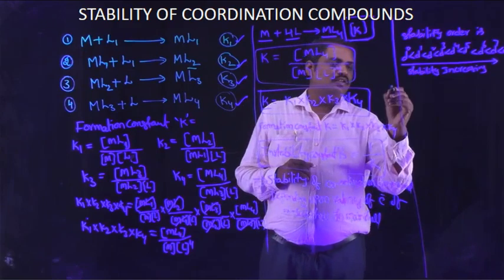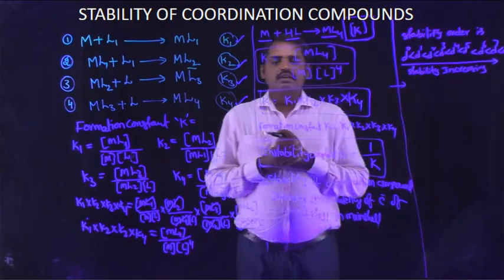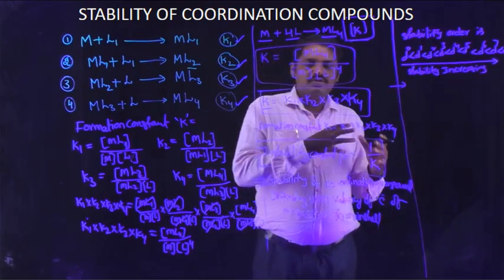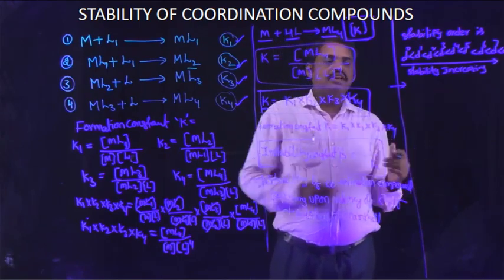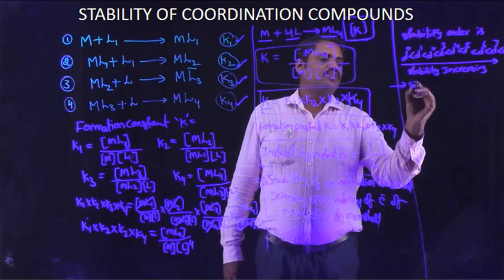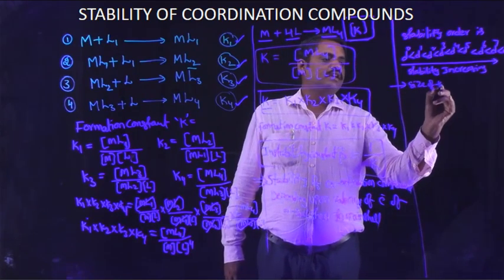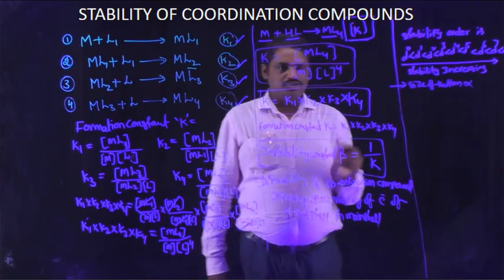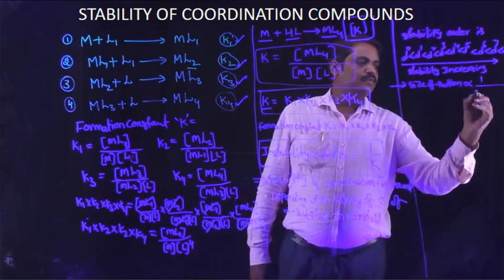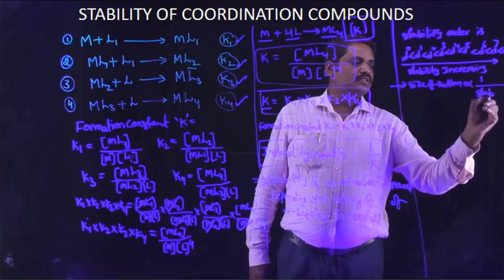And the second one: as the size of the atom decreases, stability also increases. The size of the atom is inversely proportional to the stability of the complex.